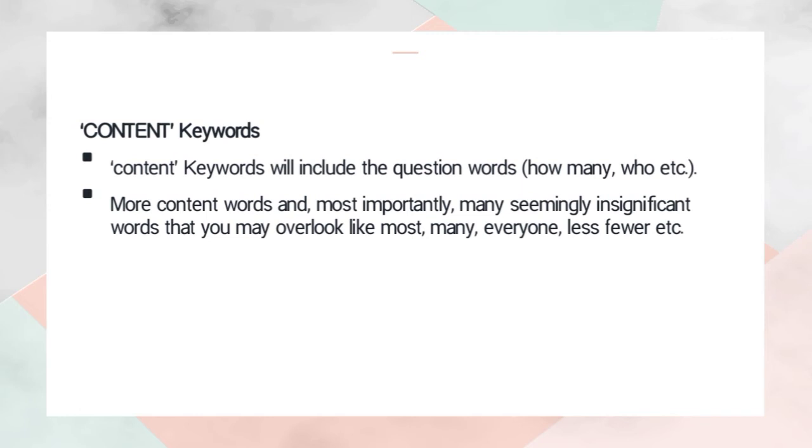More content words, and most importantly, many seemingly insignificant words that you may overlook, like most, many, everyone, less, fewer, and etc. These are examples of other content words we can find in the text, or we can underline as a keyword.